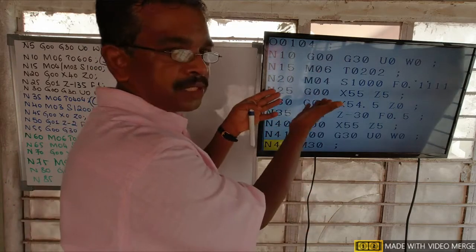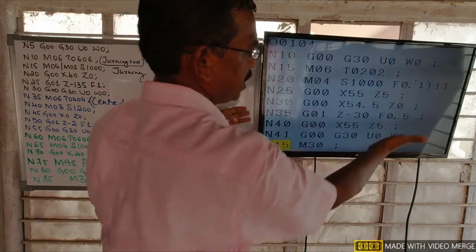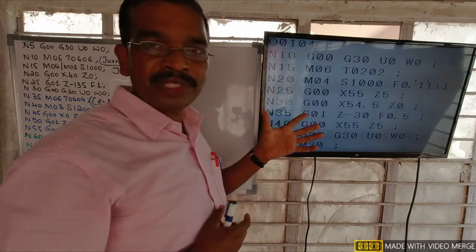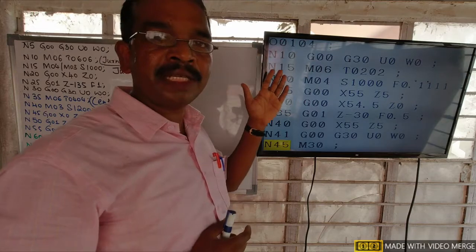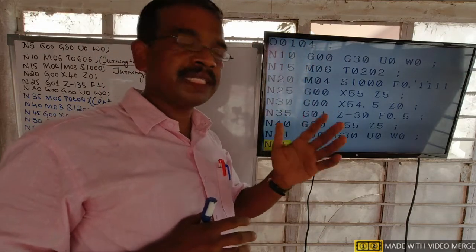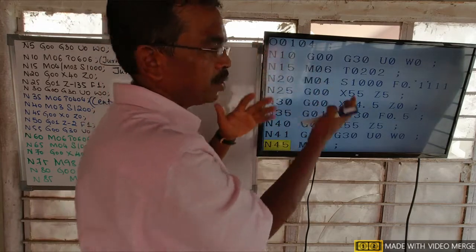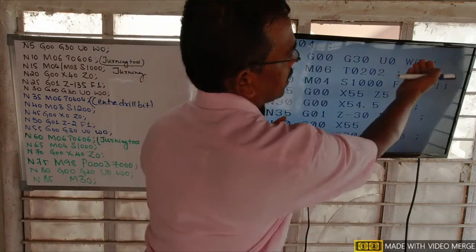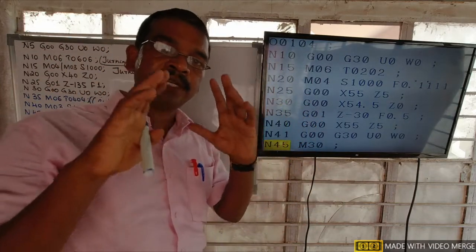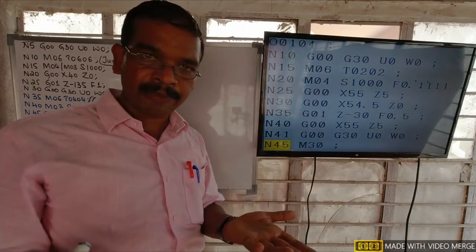This group of instructions is called the CNC program. What is a group of instructions? In any CNC program, there are only alphabets like A, B, C, D, numbers 1, 2, 3, and symbols like plus or minus. This group of symbols, alphabets and numbers is called a CNC program.